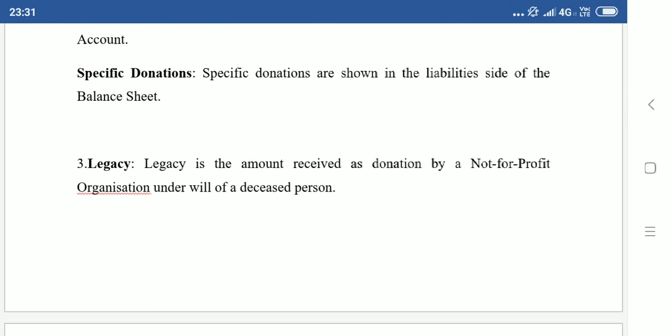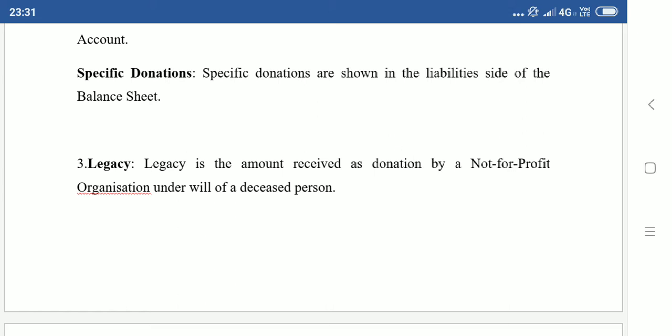Okay. Next one is legacy. What is legacy? When a person dies, before dying, he will prepare a will. I hope you know will. In that will, he or she would say, this property will go to this charitable organization, or this much amount of money will go to this charitable institution. Or suppose he or she is a cricketer, he or she wants to do something for cricket, they would write in the will, my ground will be used as cricket ground by this cricket club. Okay, so this is legacy.